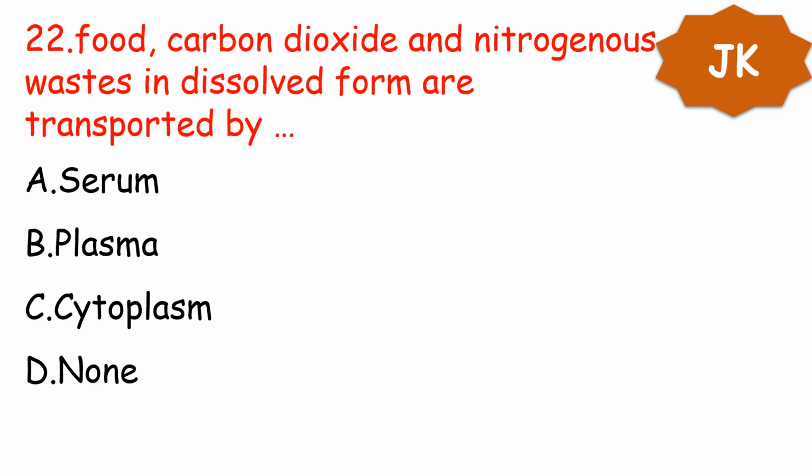Next question. Food, carbon dioxide, and nitrogenous waste in dissolved form are transported by: A. Serum, B. Plasma, C. Cytoplasm, D. None of the above. Your option is option B, plasma. Plasma is the one which transports food, carbon dioxide, and nitrogen wastes which are in dissolved form.